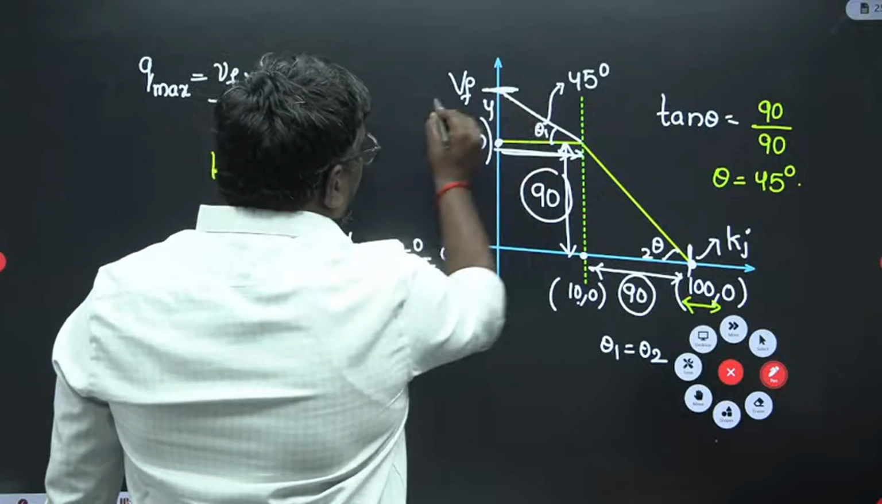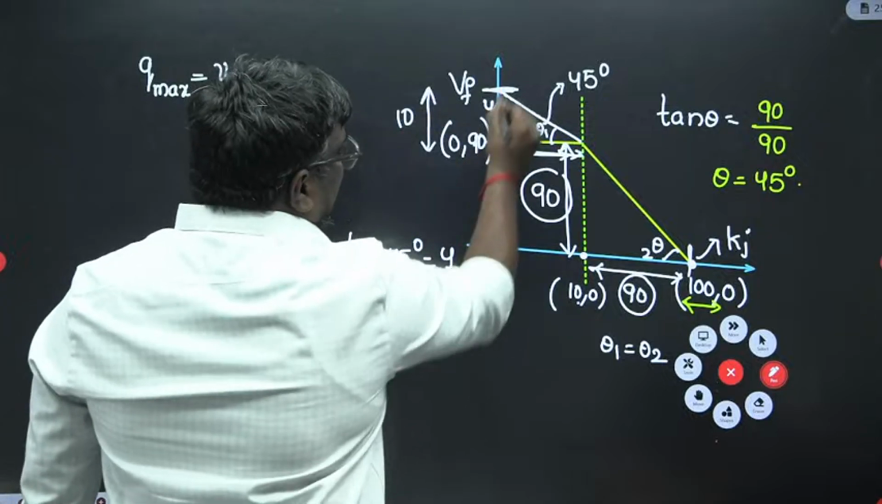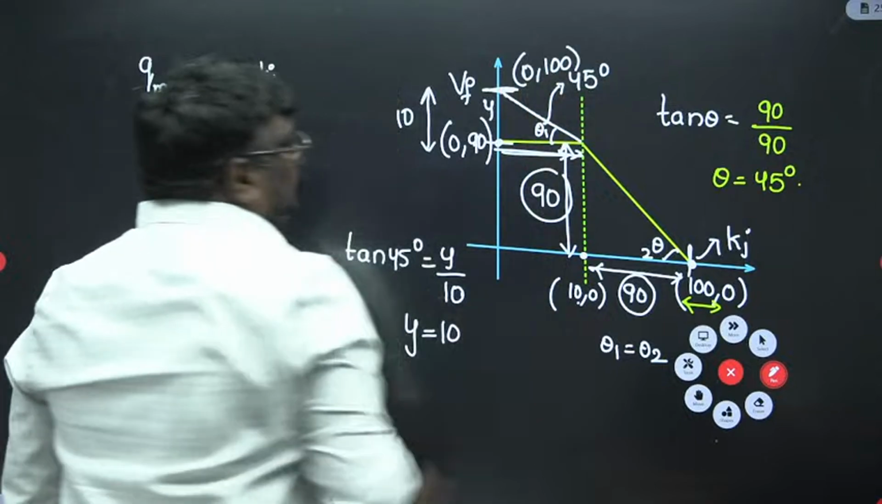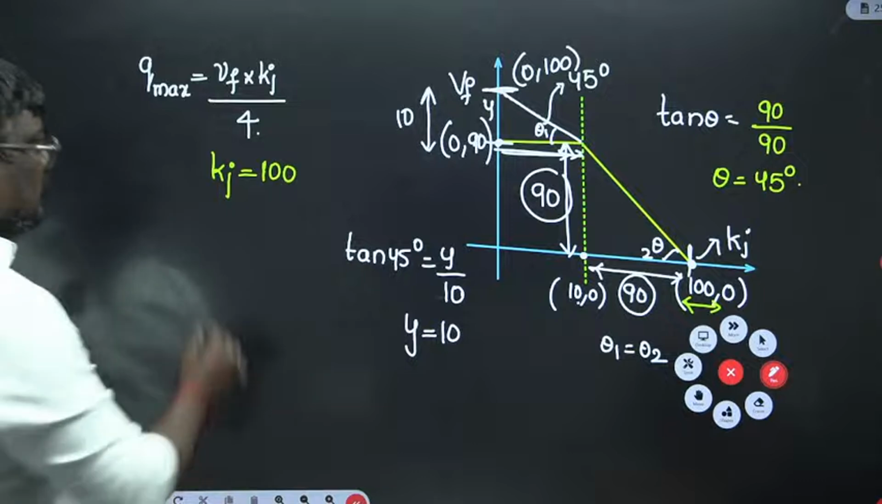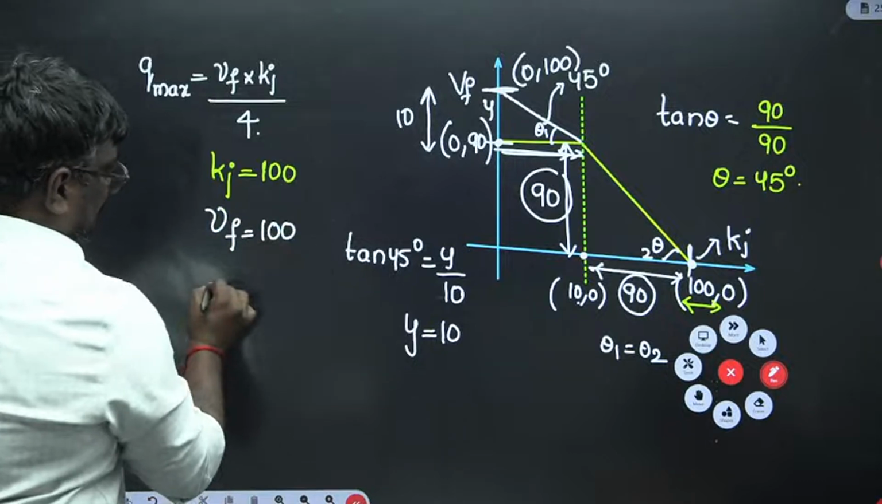So here, whatever the extra length is, that is 10. Here, up to here, it is 90. So it will be equal to 0, 100. So what is VF? Basic mass. VF is equal to 100. What is VF, sir? VF is equal to 100.